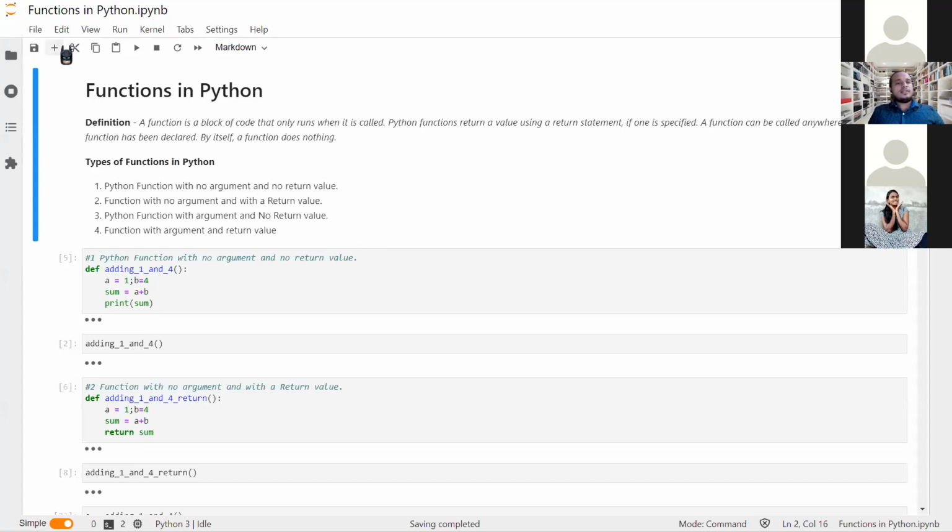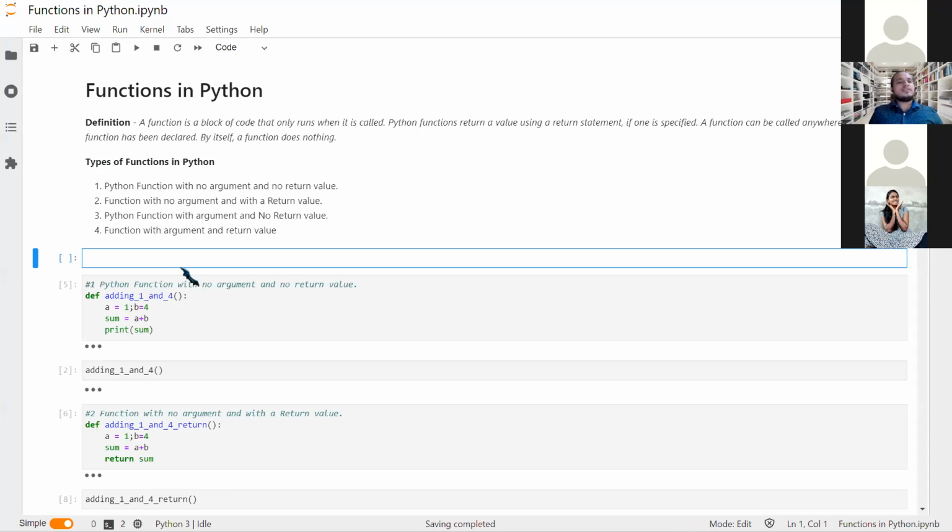Now we have some components in the function which we need to see. First of all, def is the keyword to start the function. You can see that I'm using Jupyter Lab. You have been using Jupyter Notebook; this is not anything different. The only thing is that we can add some widgets. I'm just going to use the Jupyter Notebook. One can also use Google Colab for doing all this stuff in Python.